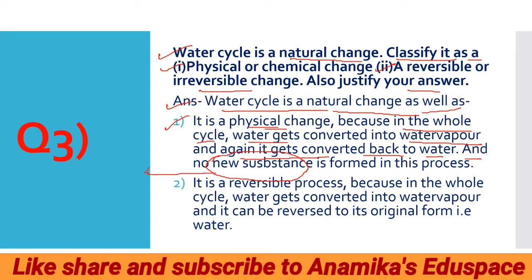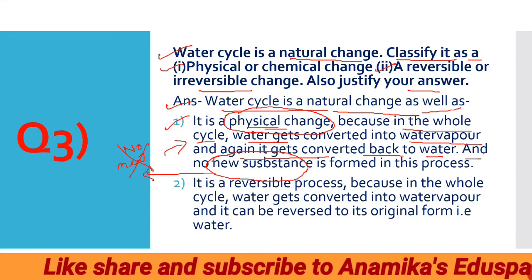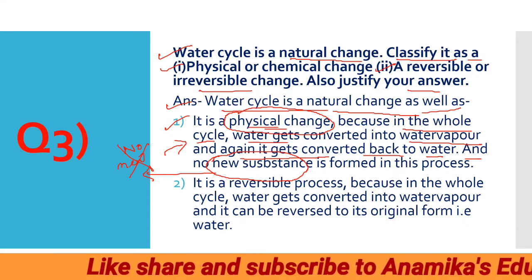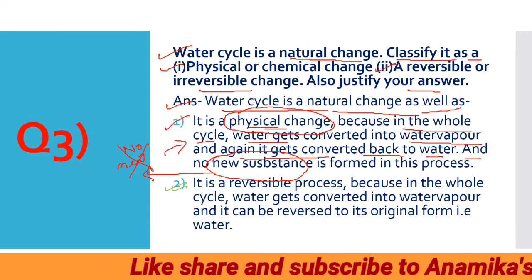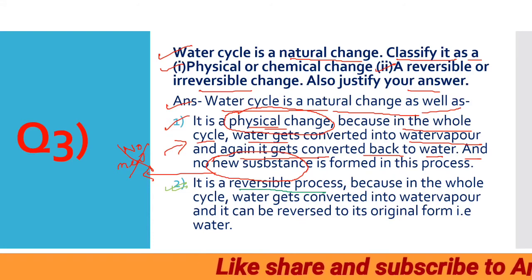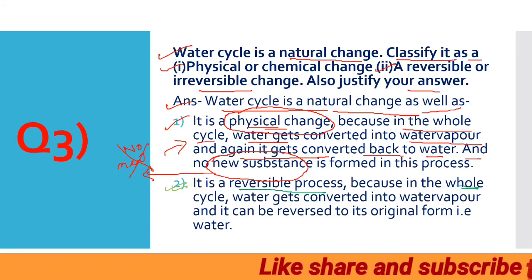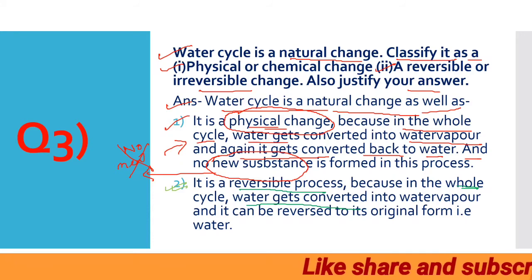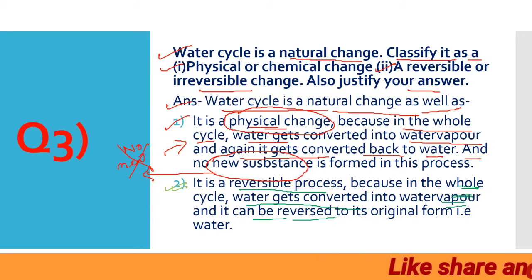There is no formation of the new substance. No new substance is forming, so we can refer to it as the physical change. Clear? And when there will be the new substance forming, then it will be a chemical change. Okay, the cycle can be defined as a reversible process because in the whole cycle, water gets converted into water vapor and it can be reversed to its original form, that is water.